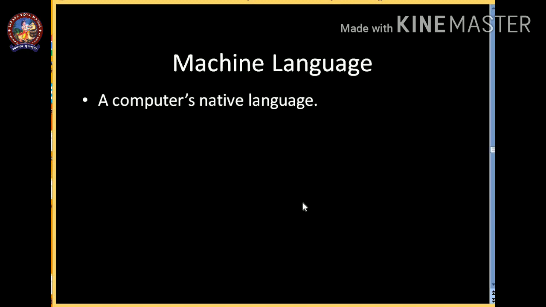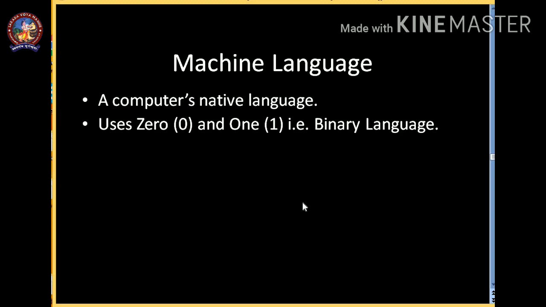So what is machine language? Machine language is the computer's native language. The computer is a machine, so it only understands 0 and 1. That is the binary language. 0 means off, meaning the electricity is not flowing through, and 1 means on. That means the electricity is flowing through.